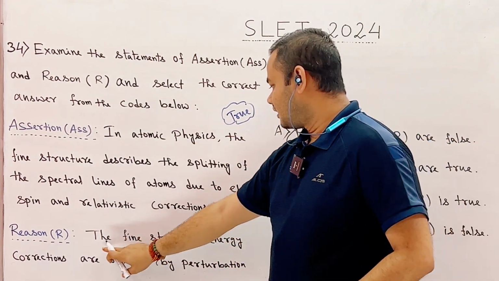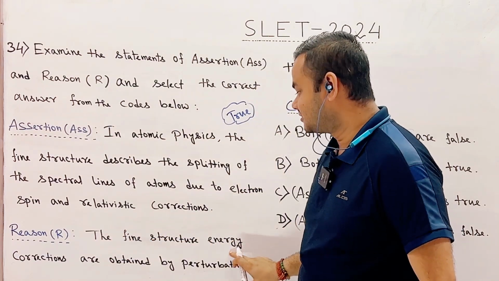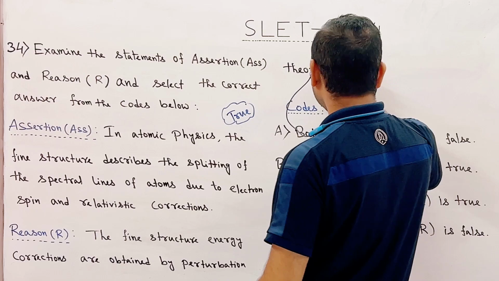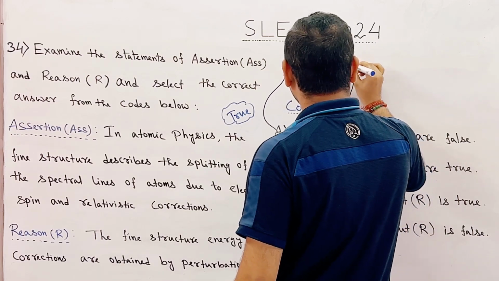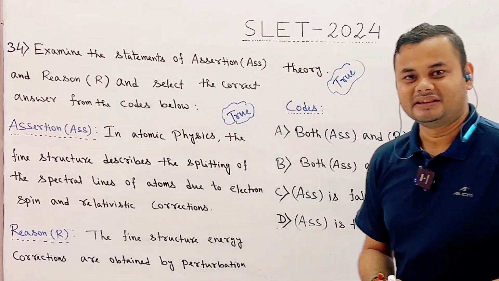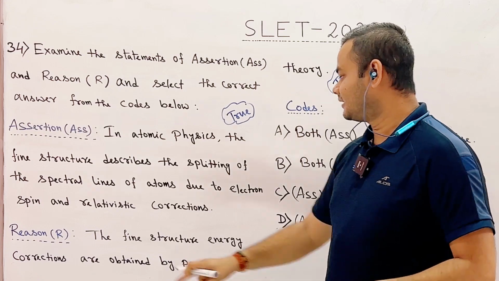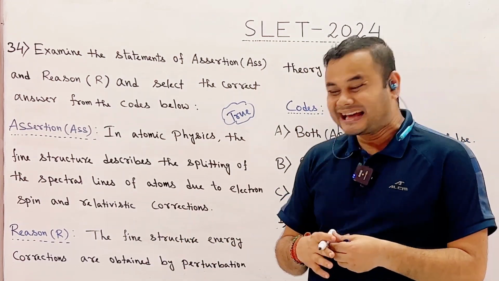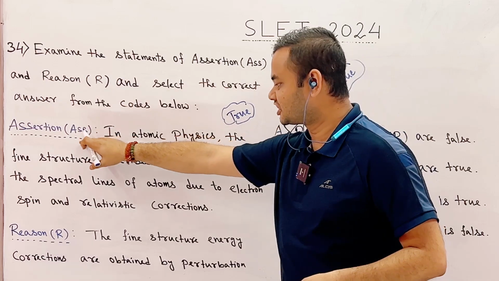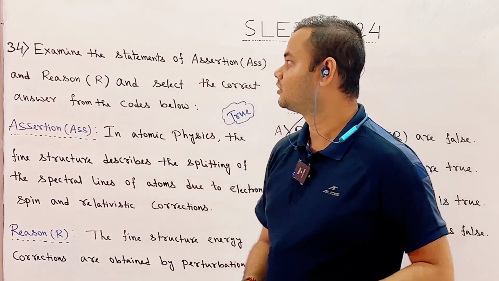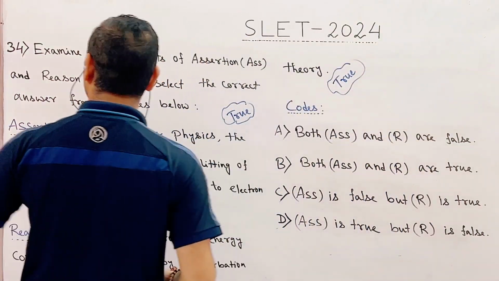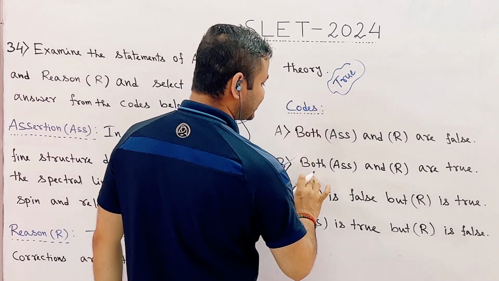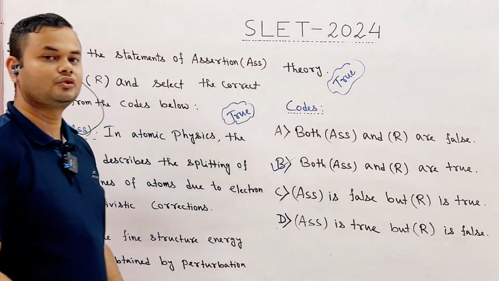Reason: the fine structure energy corrections are obtained by perturbation theory. This is also true statement. The perturbation theory is often used to calculate fine structure energy corrections. So, after analyzing, we have seen that both assertion and reason are true. So, therefore, the correct answer of question number 34 is option B. Both assertion and reason are true.